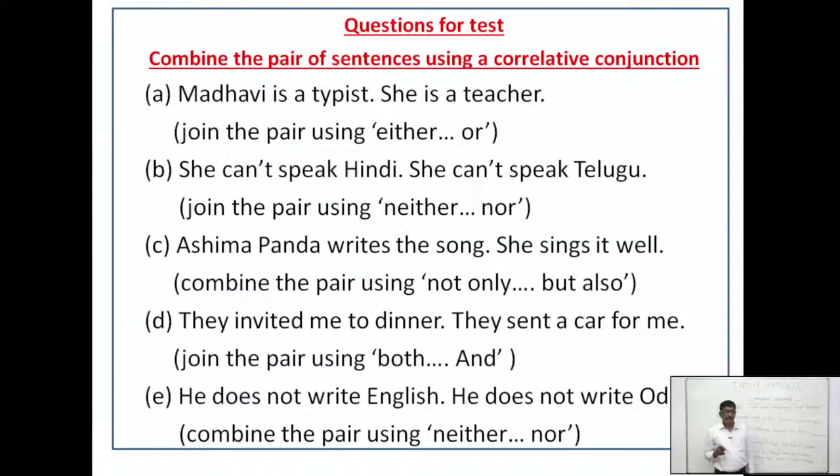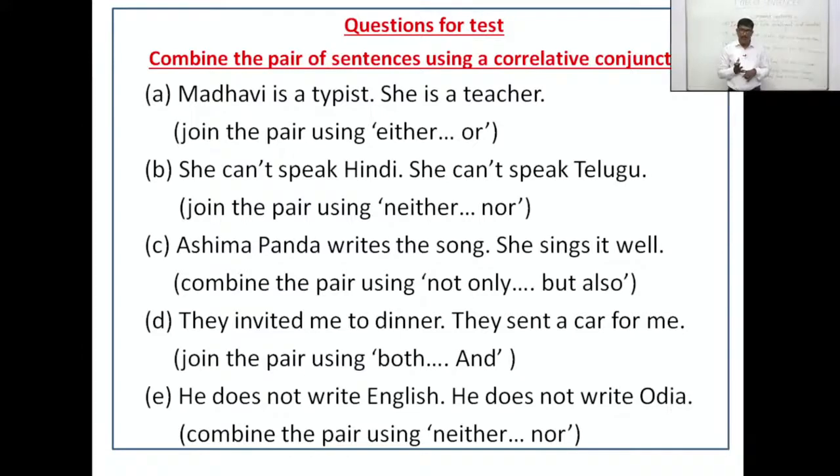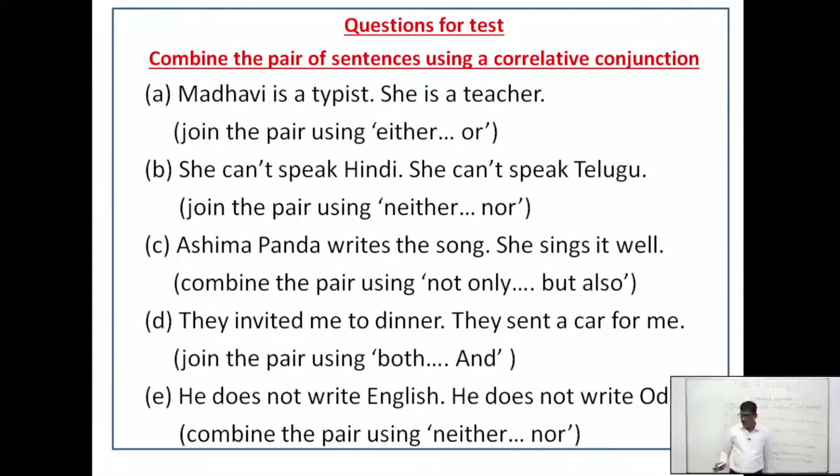Next, you see the instruction is given above the questions. Combine the pair of sentences using a correlative conjunction. That means there are 4 correlative conjunctions. What are they? Very good. Not only but also, either or, neither nor, and both and. By using these 4 correlative conjunctions, we will combine the sentences.